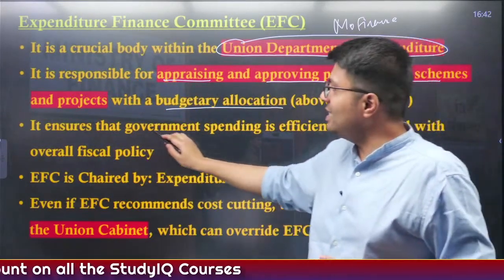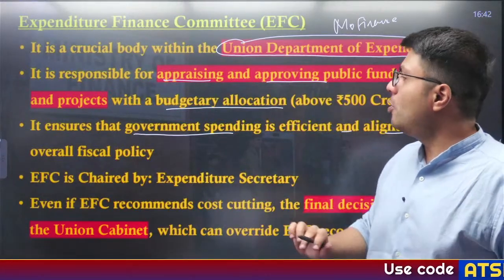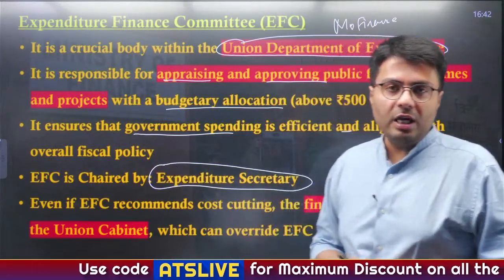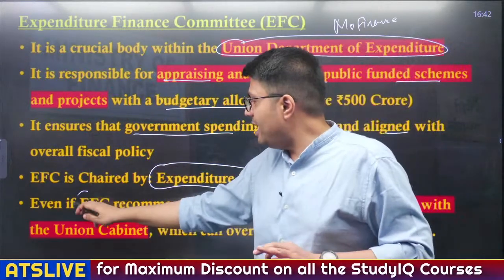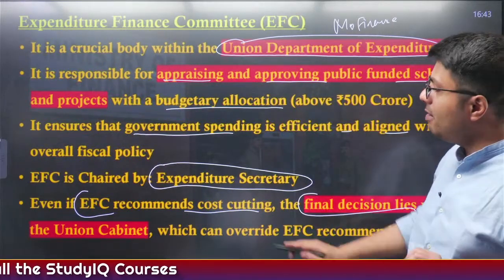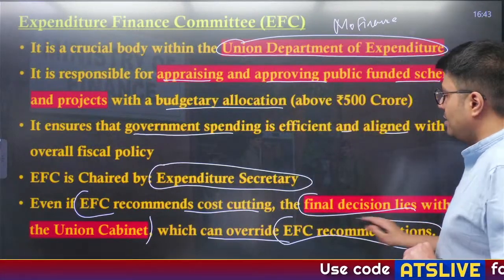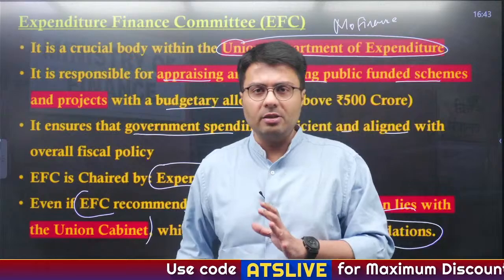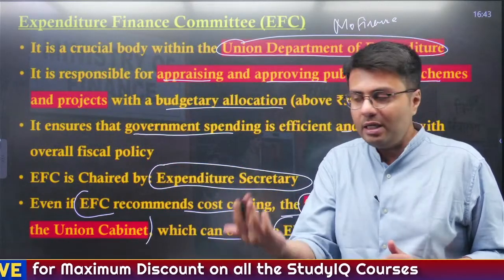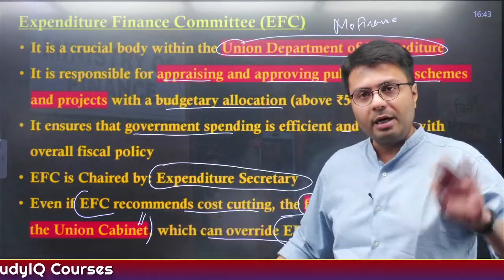Now, this body ensures that government spending is efficient and aligned with the overall fiscal policy objective, and it is chaired by whom? It is chaired by the Expenditure Secretary of the Union Government. Now, even if the EFC recommends cost cutting, the final decision is not binding on the Union Cabinet, rather it vests with the Union Government, which can sometimes override the recommendations of EFCs based on political circumstances. So, this is only a recommendatory body. Its recommendation is not binding on the government, rather the ultimate authority of every decision made by the government is Union Cabinet. Okay.